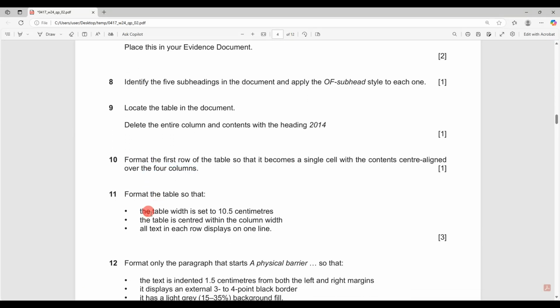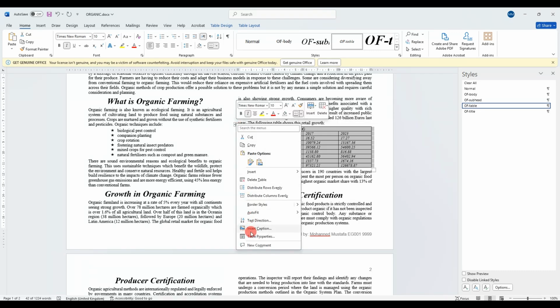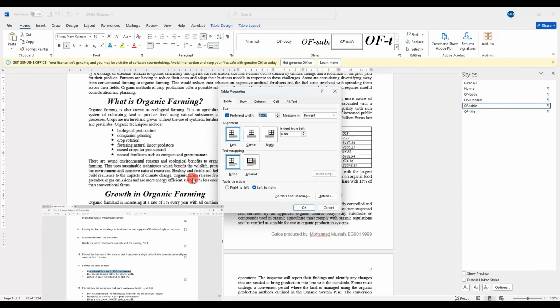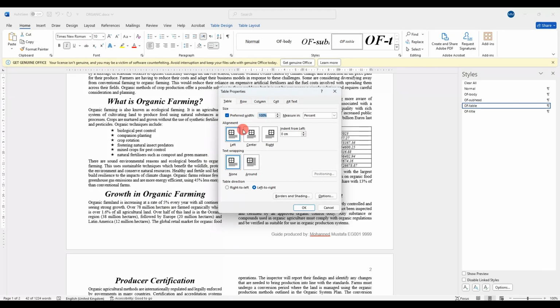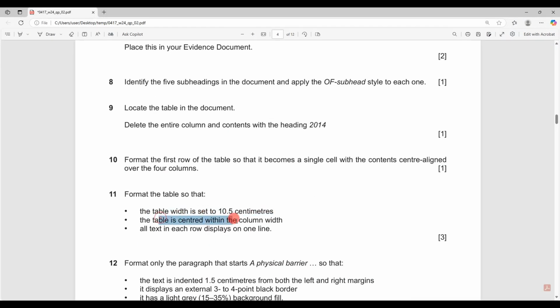Format the table. The table width is set to 10.5 centimeters, so we need to change the width now. I'll click again here, right click, and go to Table Properties, and we have preferred width. It says it should be 10.5 cm, so it will be 10.5, and it should be in centimeters. That's good. So it will not be covering the whole column, as I said before. The table is centered within the column.